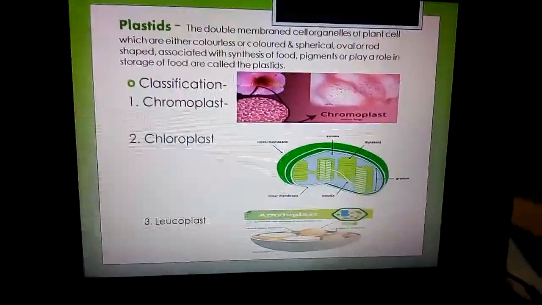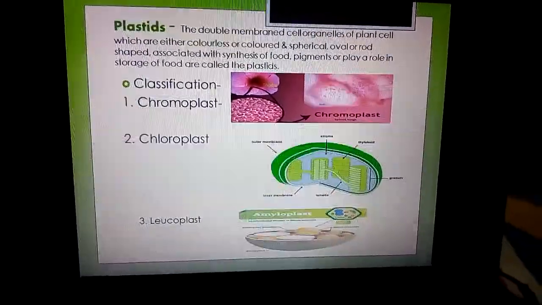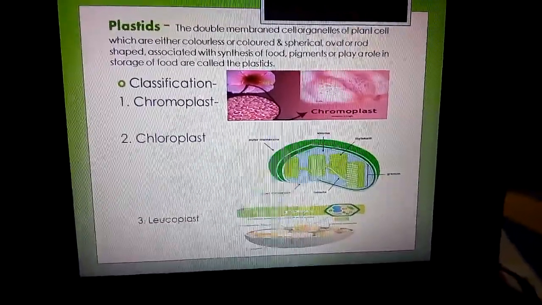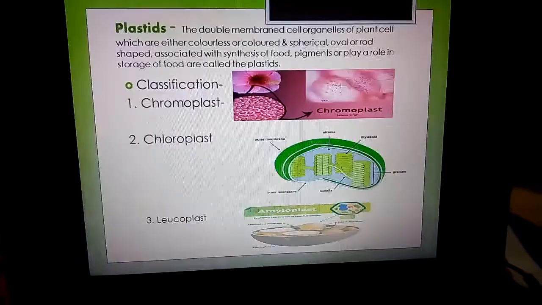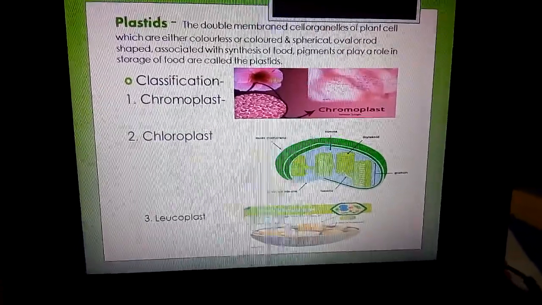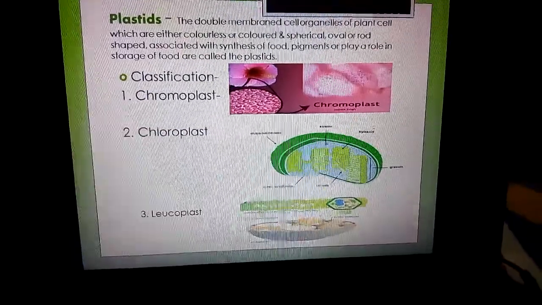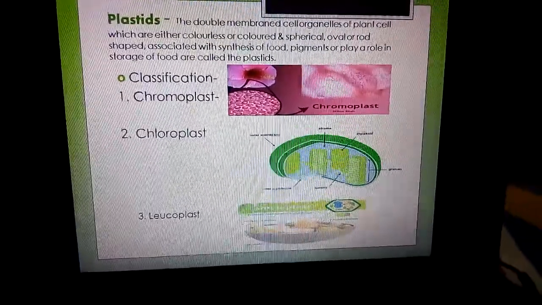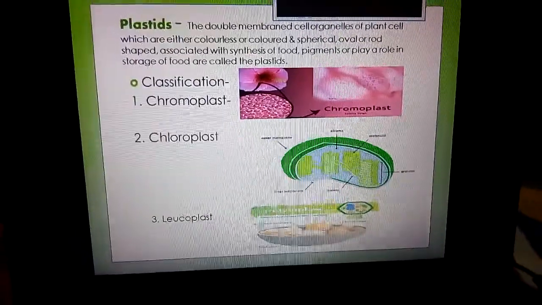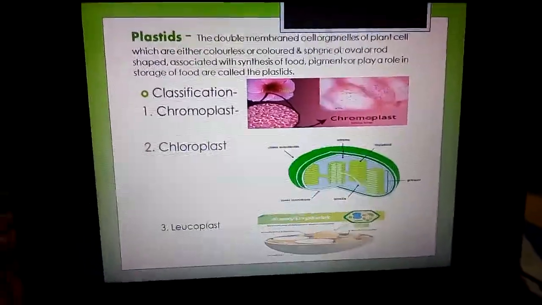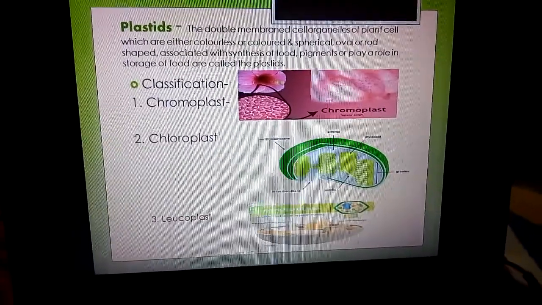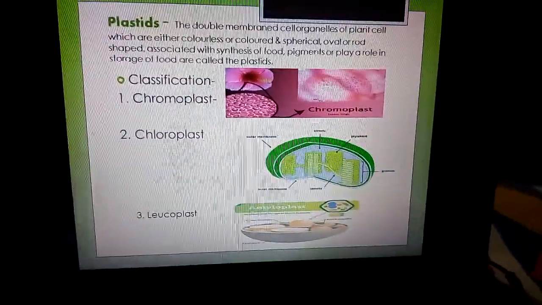First we know what is plastid. The double membrane cell organelle of plants, which are either colorless or colored and spherical, oval or rod shaped, associated with synthesis of food, pigments or playing a role in storage of food, are called plastid. Plastids are found in all plant cells but